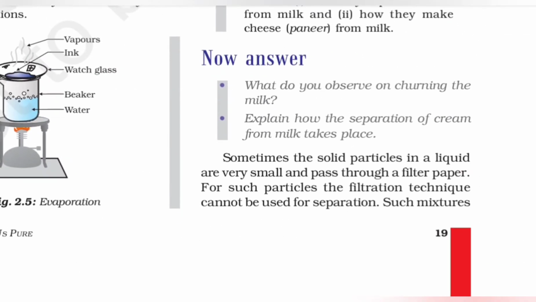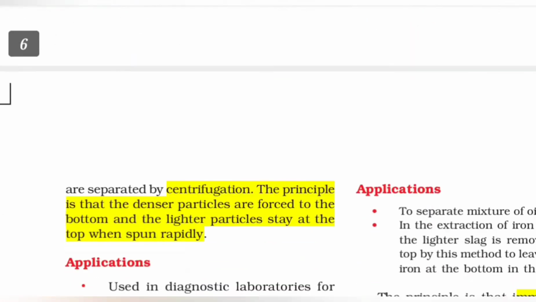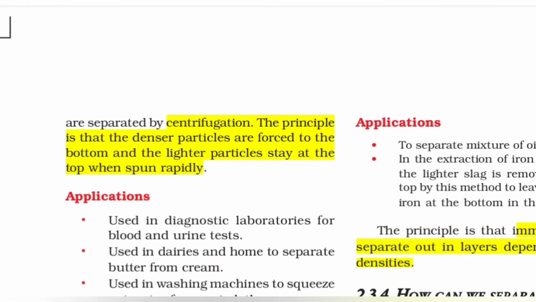Another is that sometimes the solid particles in a liquid are very small and pass through filter paper. For such particles, the filtration technique cannot be used for separation, right? So such mixtures are separated by centrifugation, and the principle is that the denser particles are forced to the bottom and the lighter particles stay at top when spun rapidly, and accordingly they get separated.